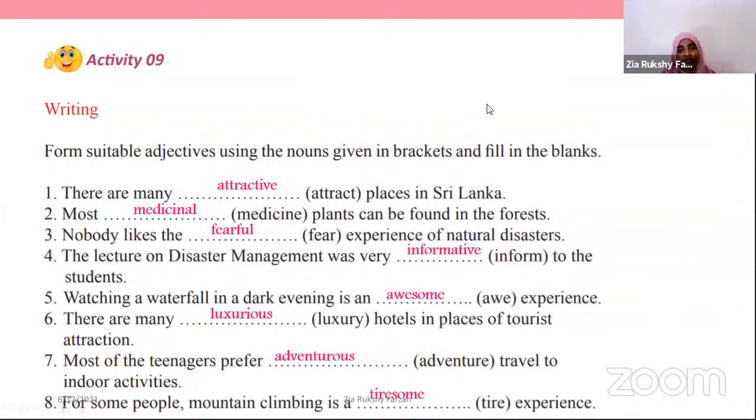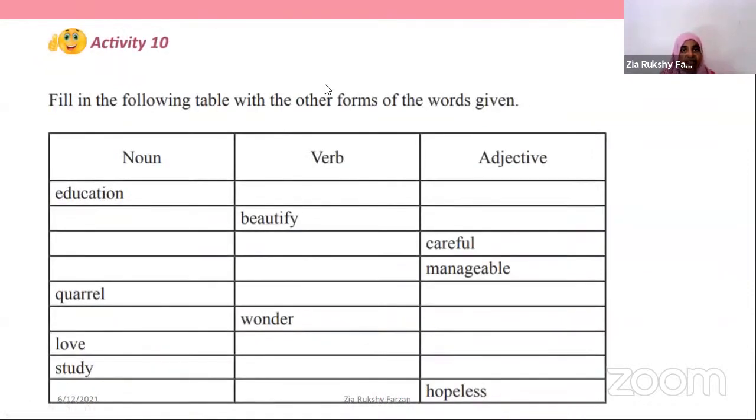And we'll move on to the next activity, which was given in your textbook as activity 7, right? Here you have to think for a while before doing this activity. You have to think very clearly and write the answers.